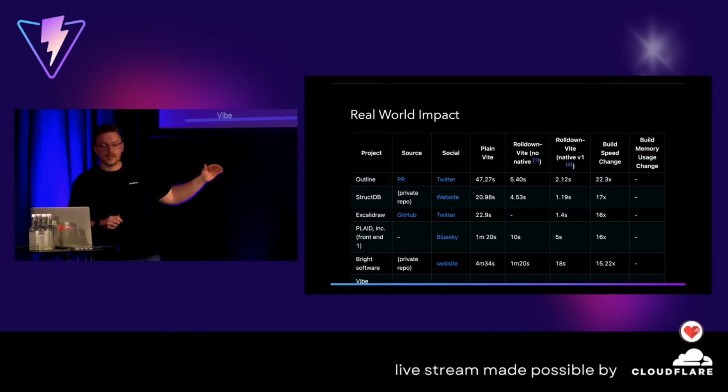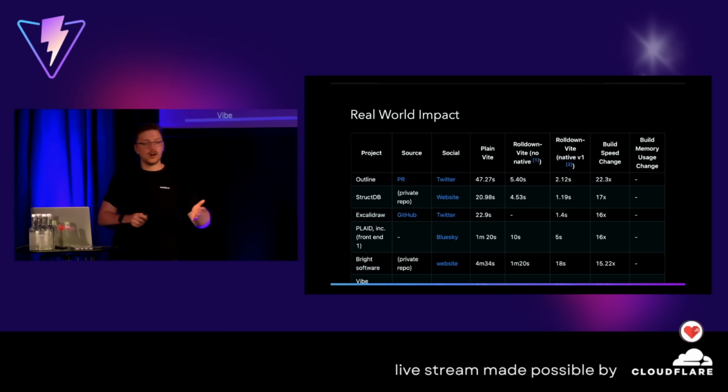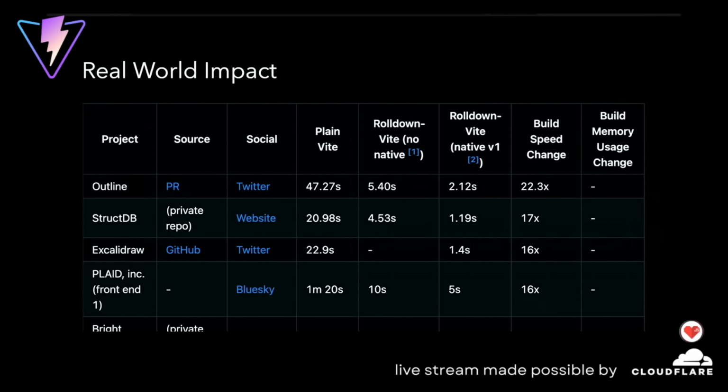And at the very beginning top, we have Outline, right? There's a PR. This is an open source project going from 47.27 seconds all the way to 2.12 seconds, so 22.3x. We see 17, 16x, also Excalidraw, one of the very famous applications in there. And feel free to have a look and also submit your own stats there. It's always nice to have them.